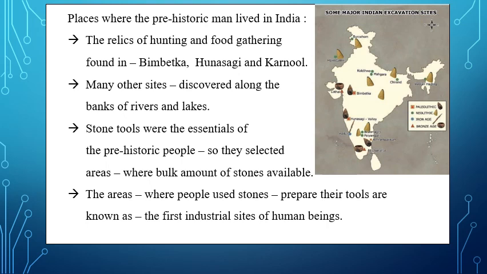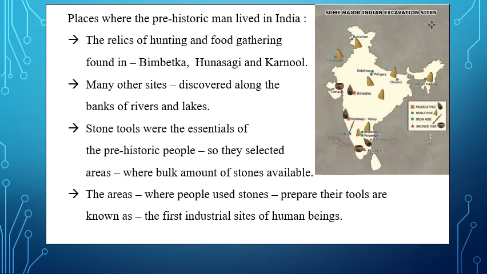These are the areas we have discovered now as the places of the prehistoric period. In such places, people made the best use of stones to prepare their tools, and such areas are identified as the first industrial sites of human beings.